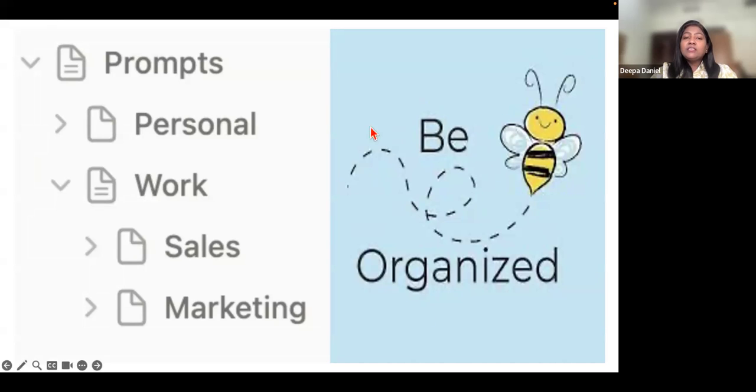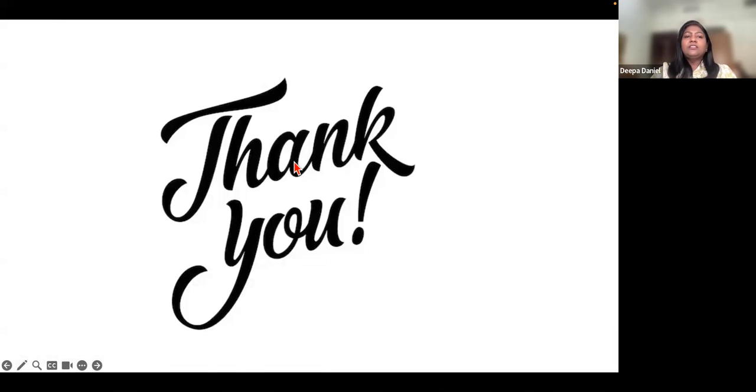And yes, this is something that I want to suggest or advise. Be organized. Once you have all these prompts, you must copy paste them and make folders and classify them according to your needs, like put your personal prompts in one folder, work related prompts in another folder. So this helps you in the future because you already have ready-made prompts. You can just copy the prompt from your folder and go achieve your goal. So that was it. I made it very fast.